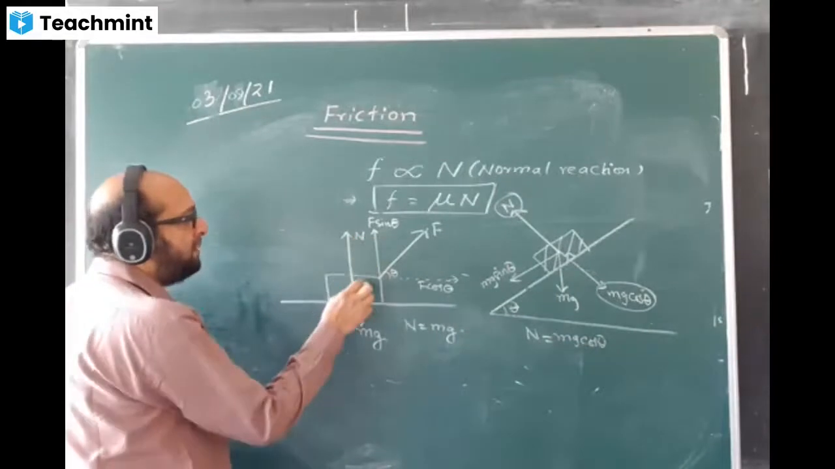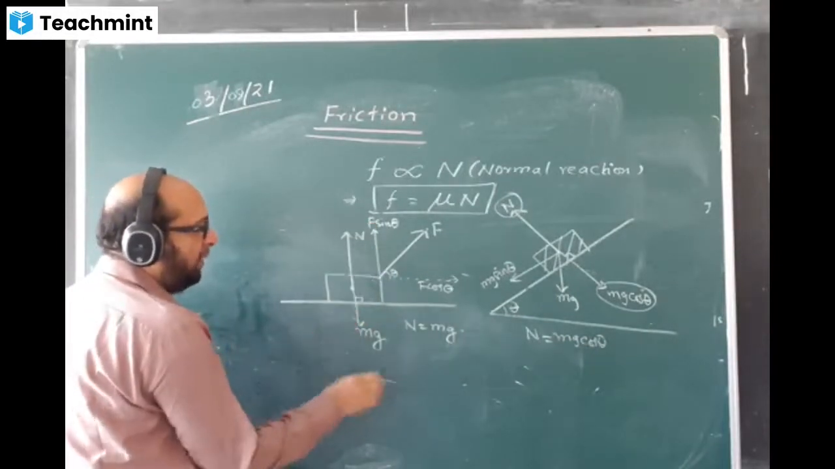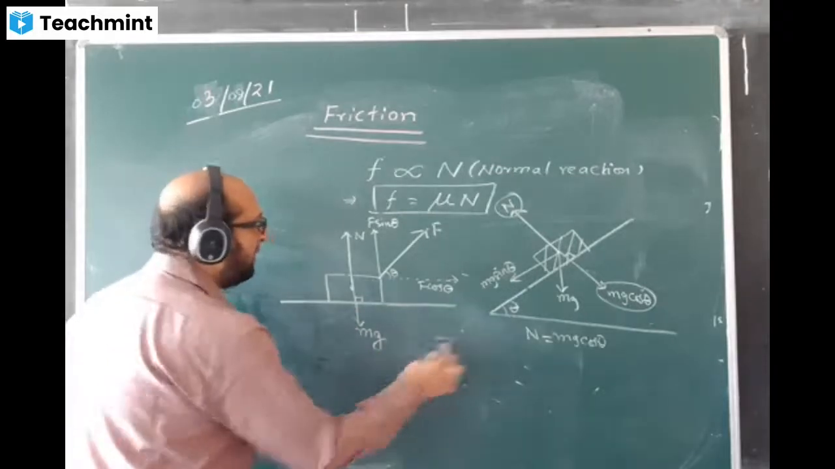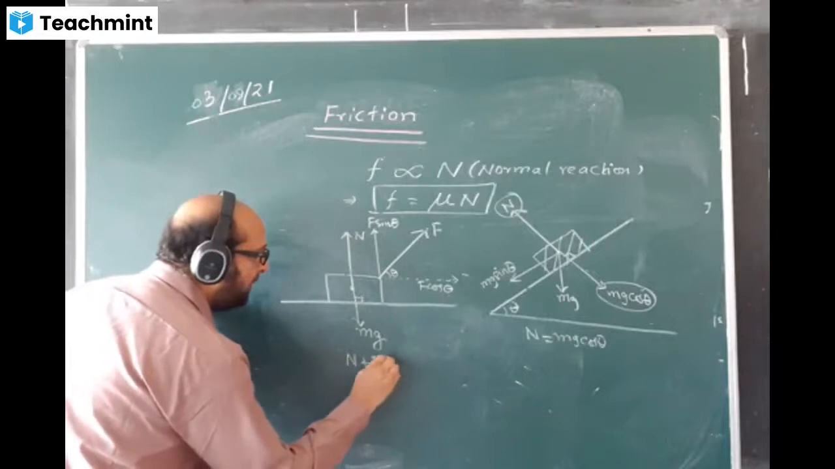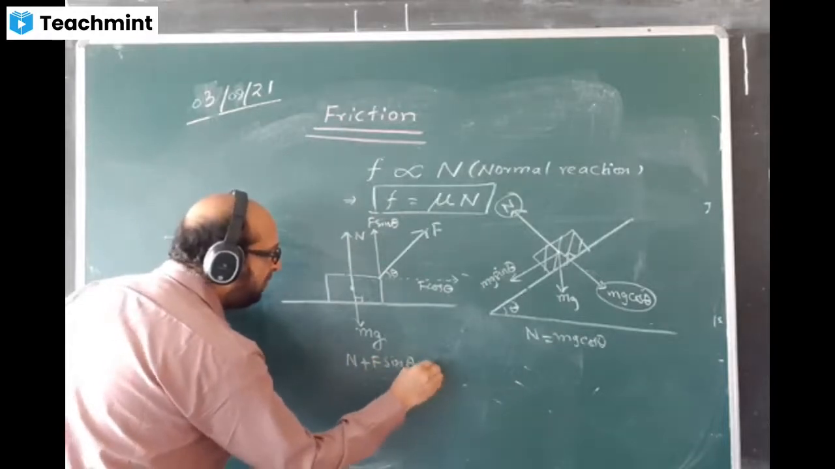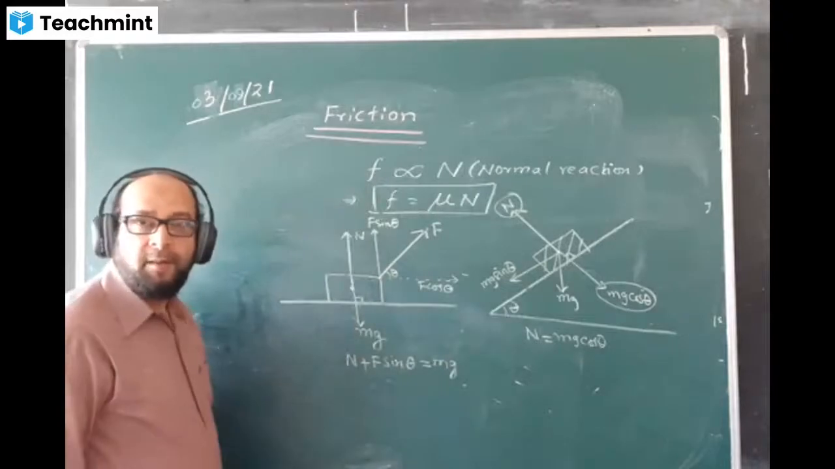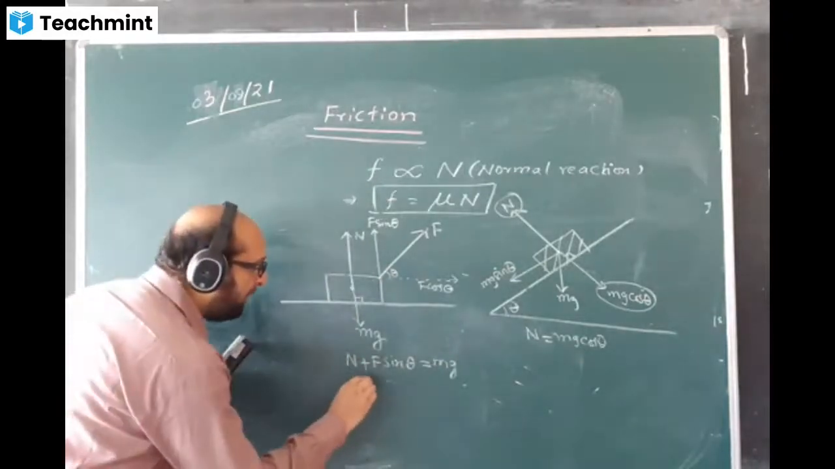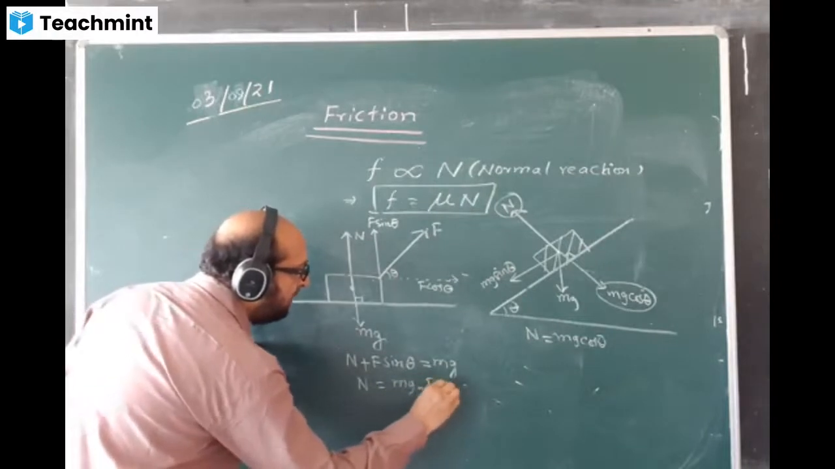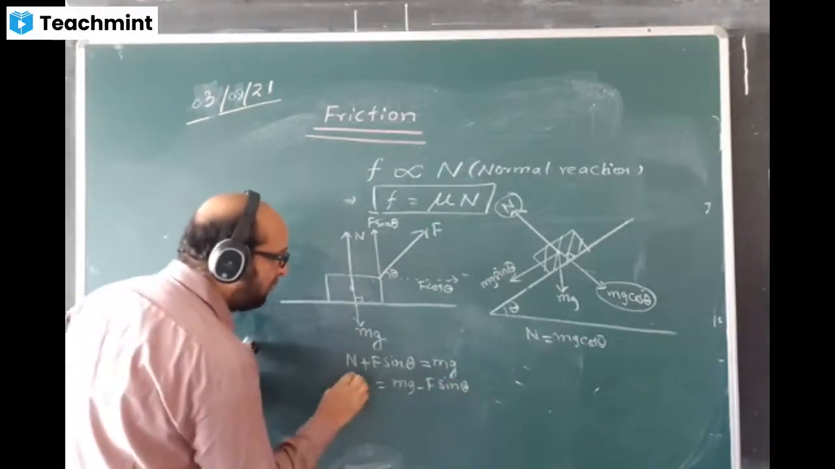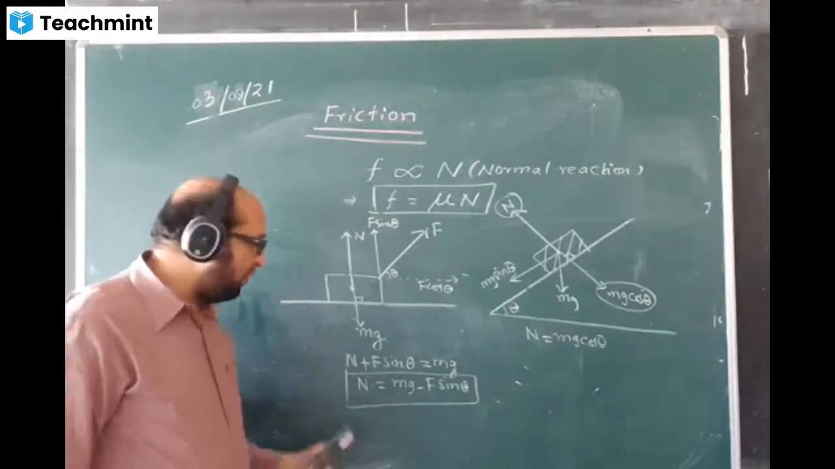Normal reaction value will be, see, two of the forces are acting up and one force is acting down. This time, we will write the equation like this: N plus F sin theta is equal to mg. This component also will be in the upward direction. Therefore, N will now become mg minus F sin theta. This is the value of normal reaction in this case.